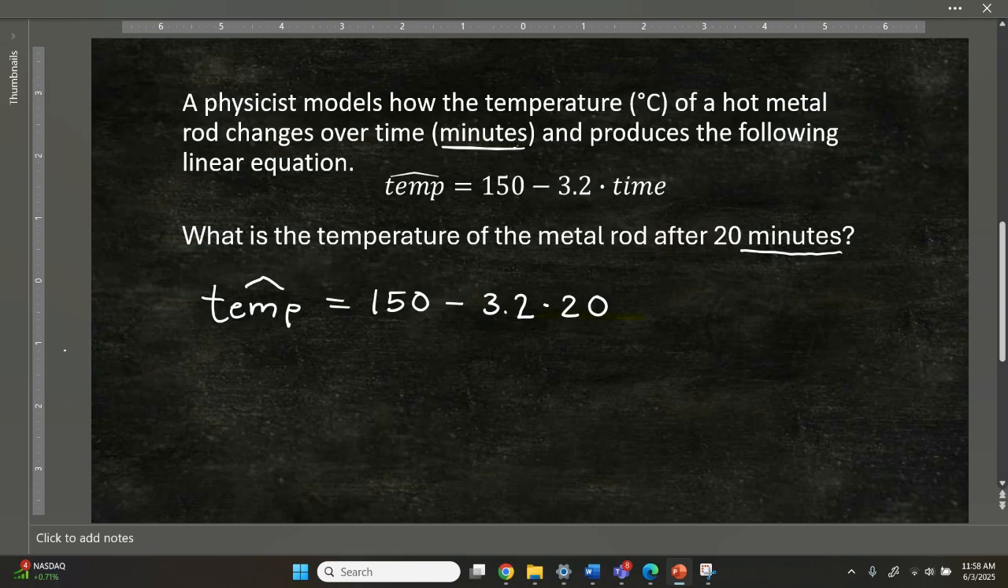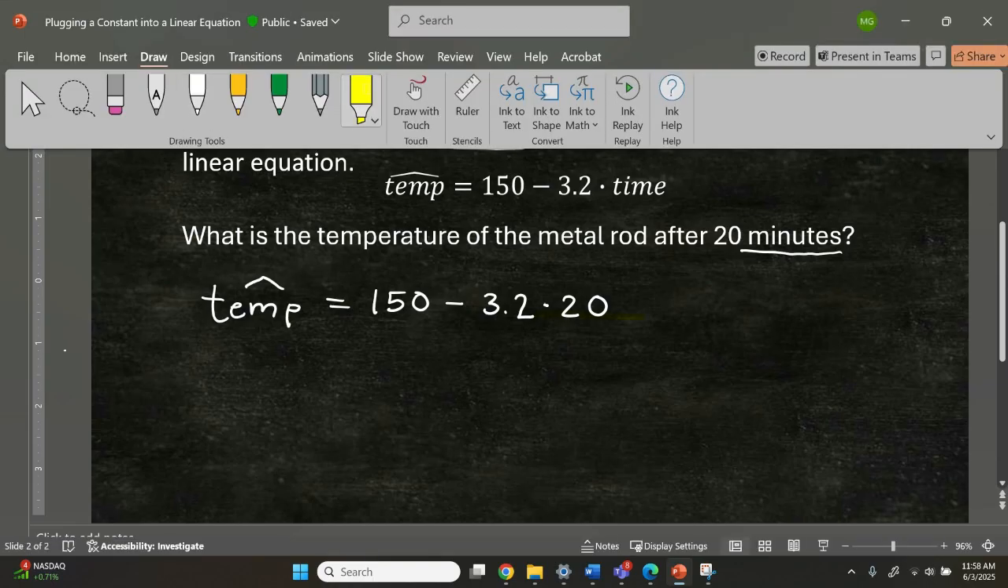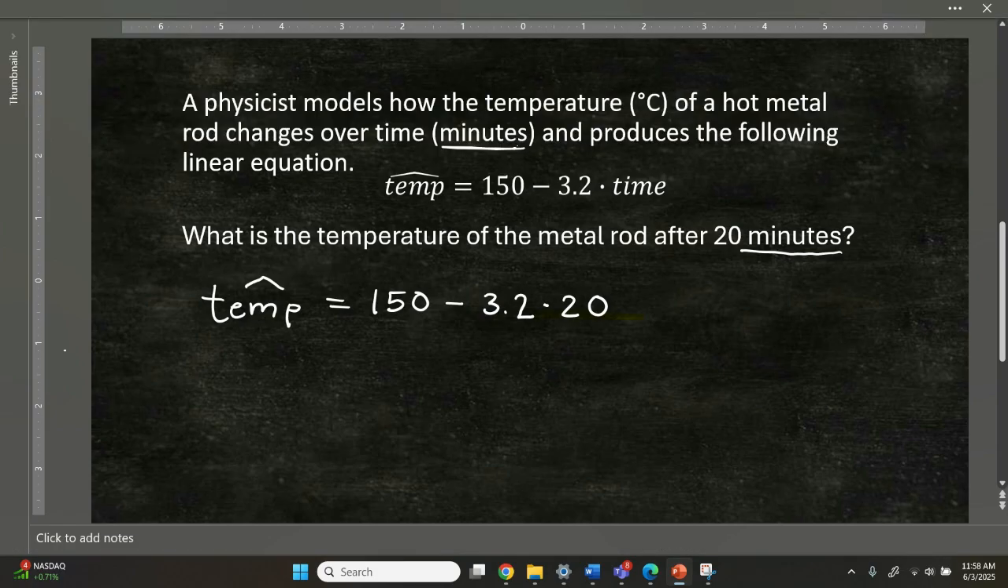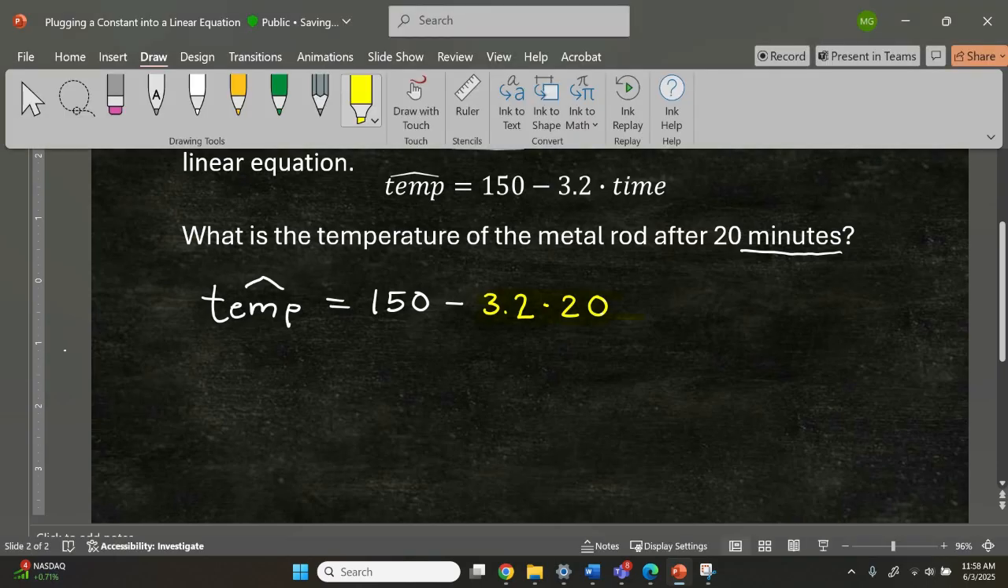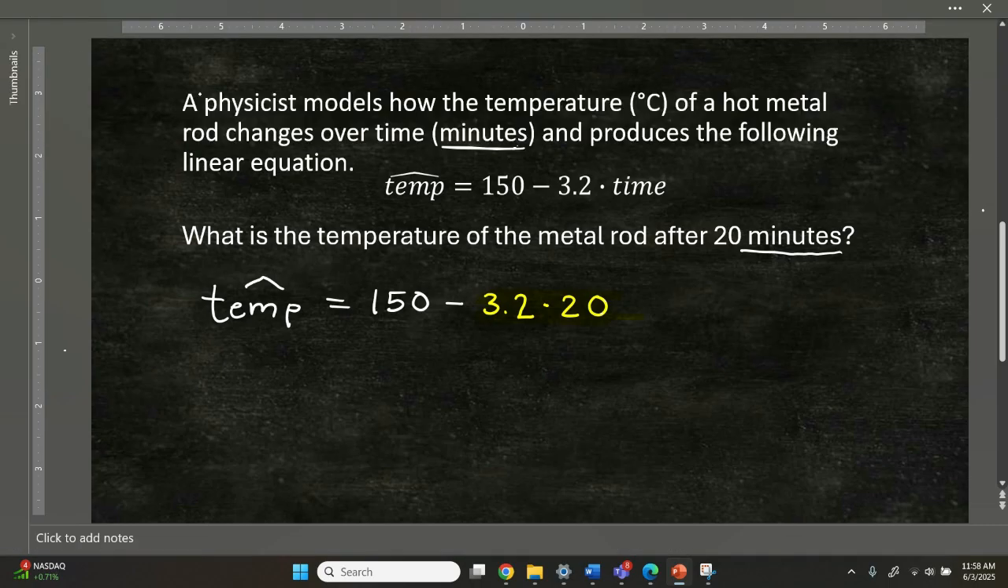Now that we can see that we have temperature equals the arithmetic on the right-hand side, we have to remember our order of operations to determine what we do first in simplifying this. So I see 150, I see a subtraction, 3.2 times 20, and the order of operations tells us that multiply and divide, in this case multiply, happens before subtraction. So we're going to multiply 3.2 times 20 first in our effort to simplify this to determine this temperature.